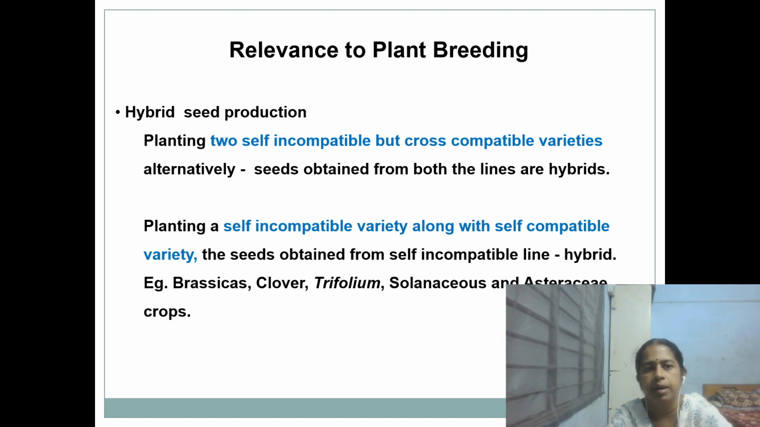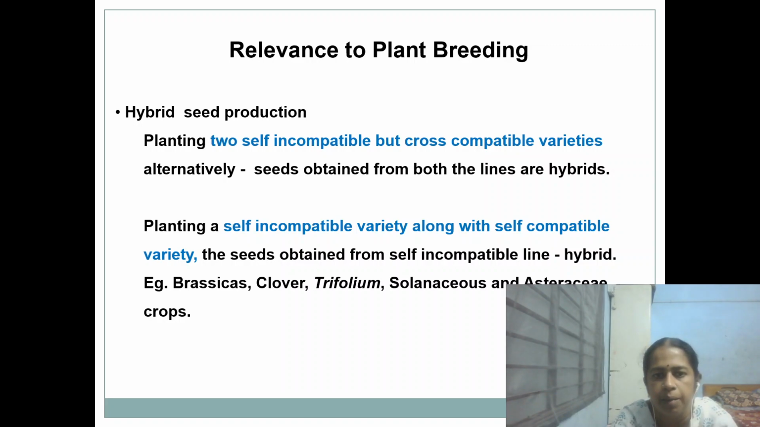Then, relevance in plant breeding. Hybrid seed is produced by two self-incompatible but cross-compatible varieties. Alternatively, the seeds will be collected from both the lines as hybrids. So here, for example, if it is distyly, then the pin and thrum should be planted together. Both types are self-incompatible, that is pin and thrum are planted, but they should be cross-compatible. If both are pin, then again it will become self-incompatible. So cross-compatible means pin and thrum should be planted.